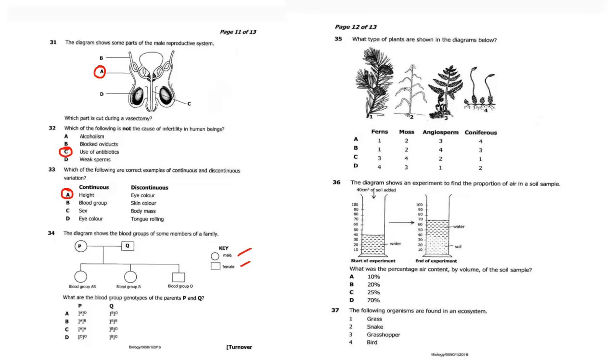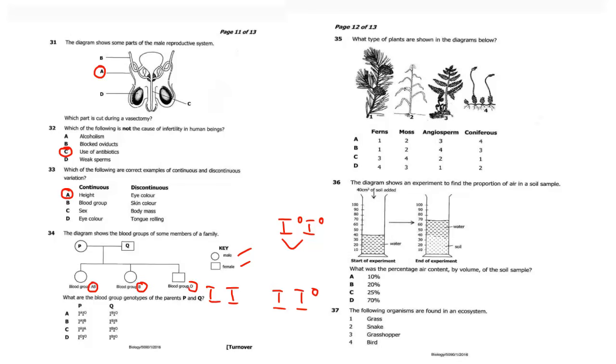Blood group. So this child is blood group AB, this is blood group B, that is blood group O. Now, if there's a child who is blood group O, which means part of the blood group of the parent is O. Because blood group O, you know that it's O, O, and one allele from the father, one from the mother. So expect the father to have O, the mother also to have O.